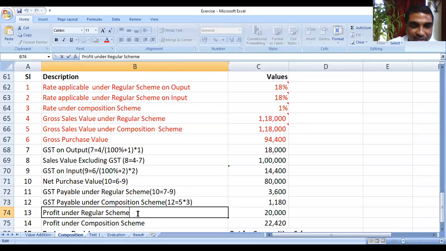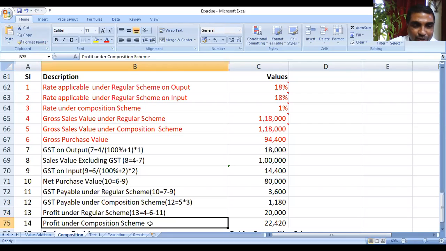And profit under regular scheme. Tell me the formula. 13 is equal to what minus 4, what? How much? 4 minus 6, minus 4 minus 6. Okay. Minus 11. Good.